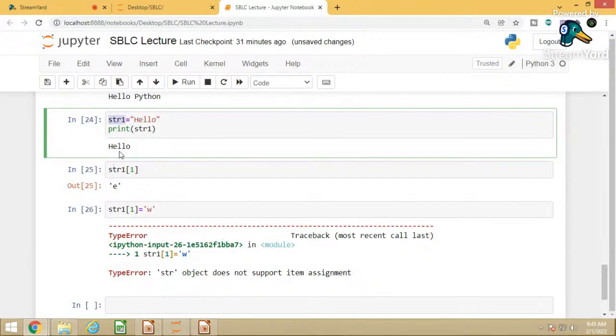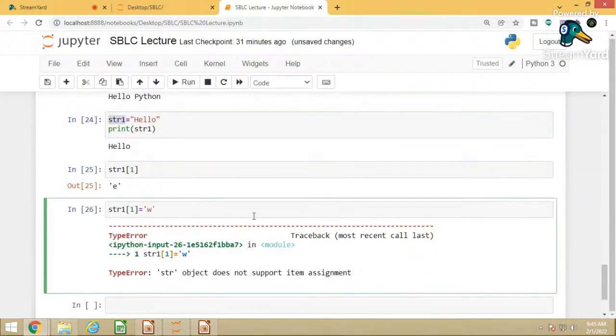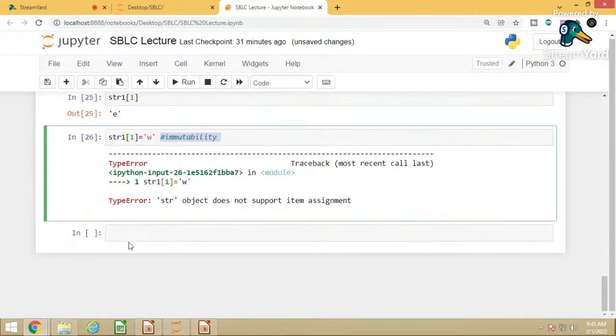So once the string is created, you cannot change it. That means a string does not support assignment of values. So you cannot change the value in case of a string. This is how you can prove the immutability. So this is called a string is immutable. So we have proved that a string is immutable.